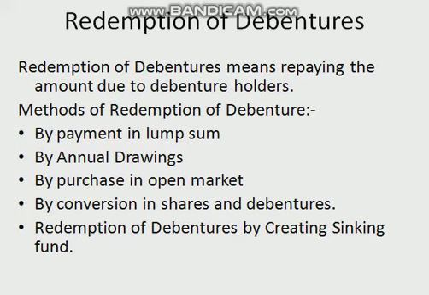So these are the conditions, and for creation of this DRR, the journal entry will be: surplus account debited to debenture redemption reserve account. The annual installment is to be transferred to the DRR account. For investment made or amount deposited in specified securities, the entry will be: debenture redemption investment account debited to bank. For encashment of investment, we will make the entry: bank account debited to debenture redemption investment account.